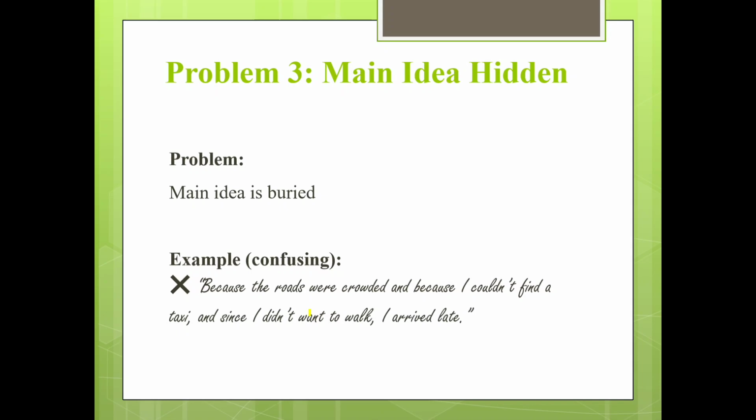The third cause of confusion is hiding the main idea under too many details. For example, because the roads were crowded, I arrived late. Because the roads were crowded, and because I couldn't find a taxi, and since I didn't want to walk, I arrived late. So this is the main idea: I arrived late, but we have buried it under too many details.